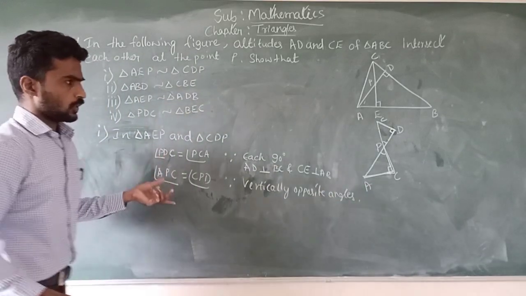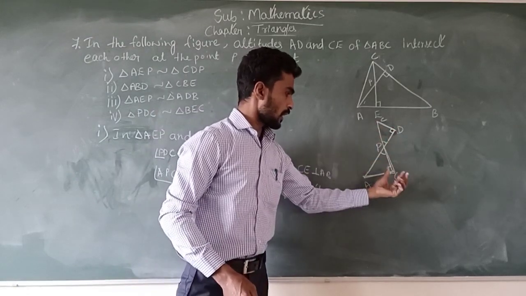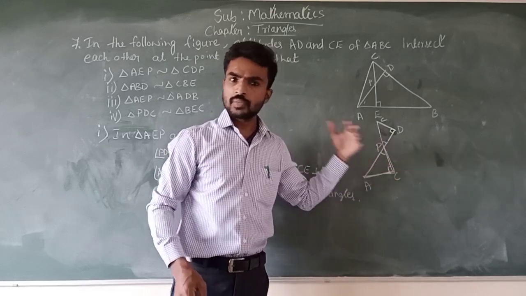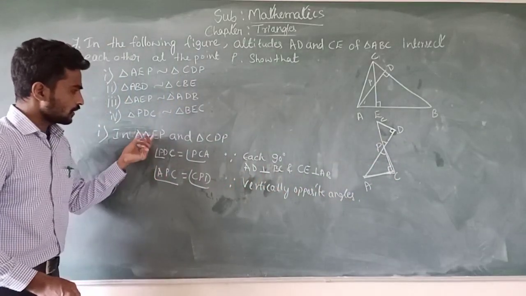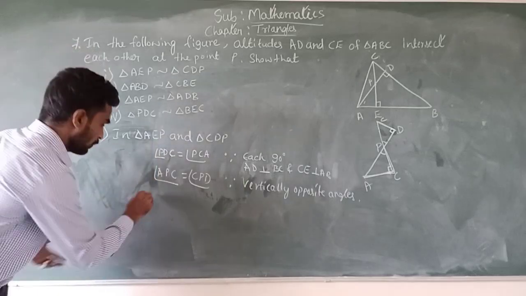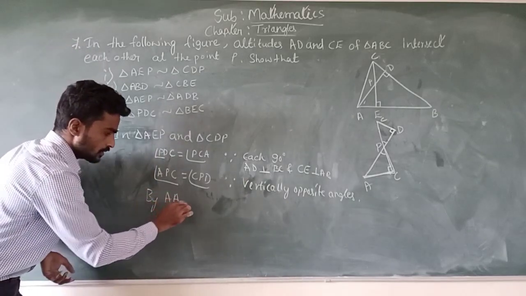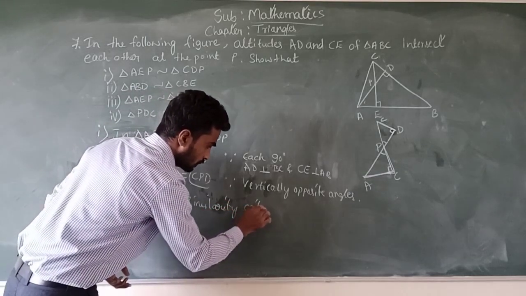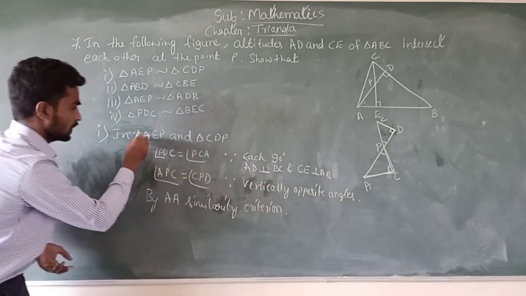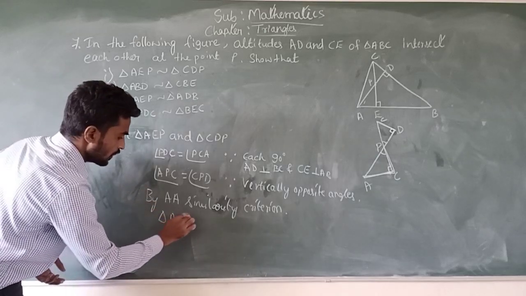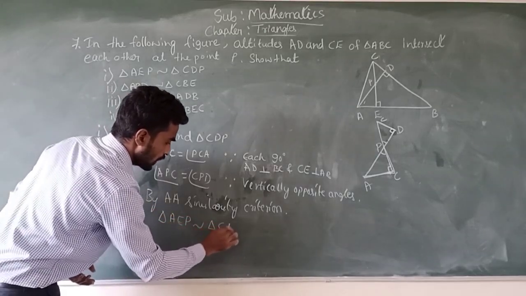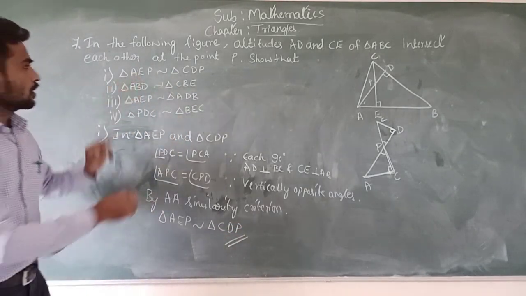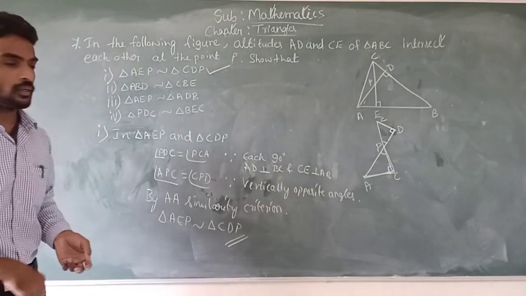If two angles are equal, then automatically the other angle is equal. By using AA similarity criterion, we can say that these two triangles are similar. By AA similarity criterion, triangle AEP is similar to triangle CDP. This completes the solution of sub question 1.